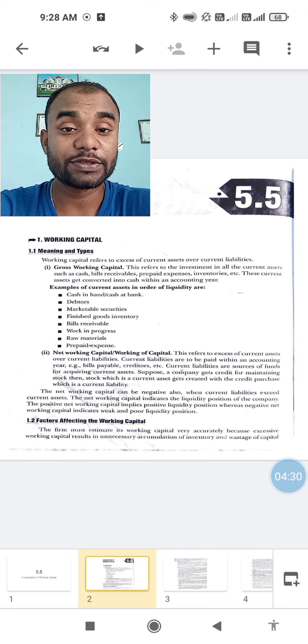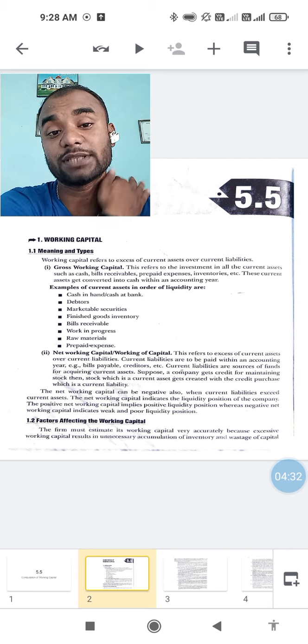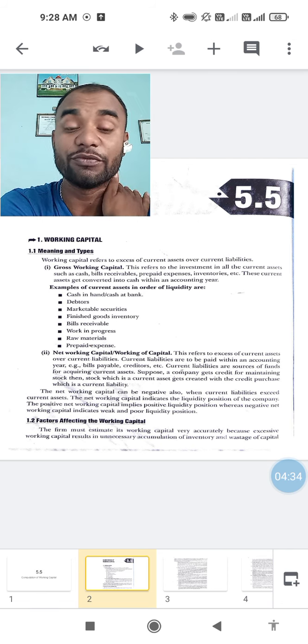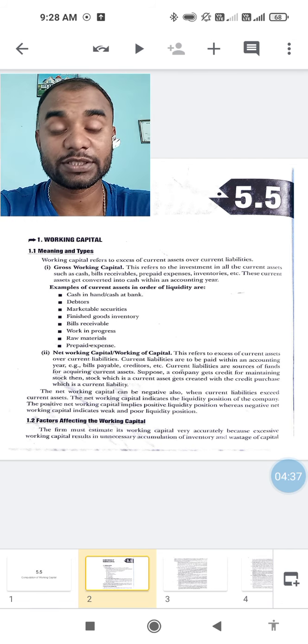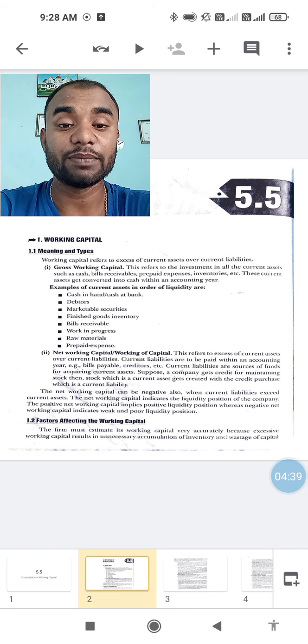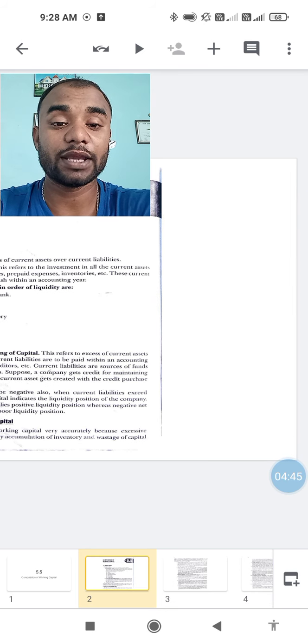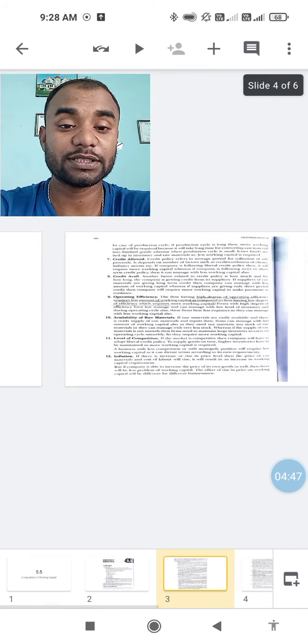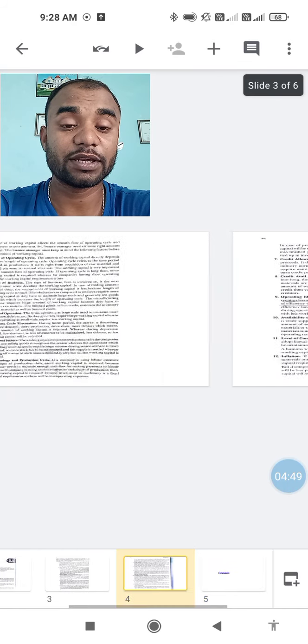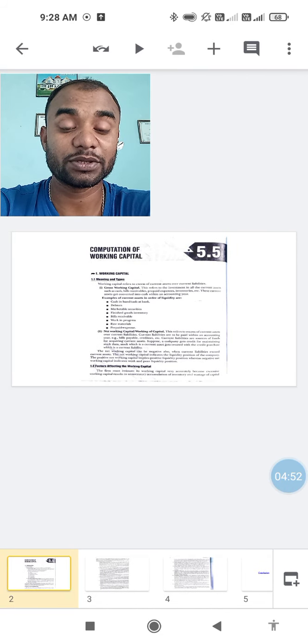Below you can see the factors affecting working capital. I won't take this up in this class because it will become very lengthy; there are so many factors that affect working capital, so I'll end it here. I have added a note here, but I won't be discussing it because you won't be getting that.